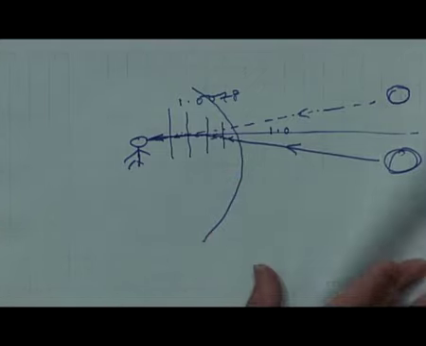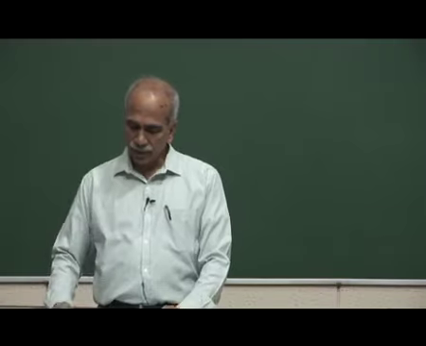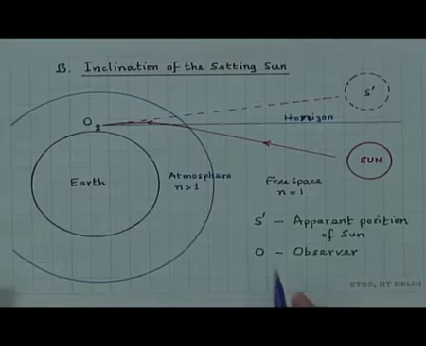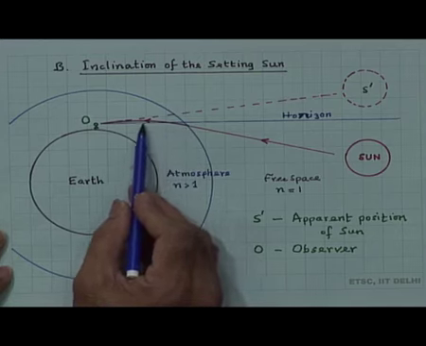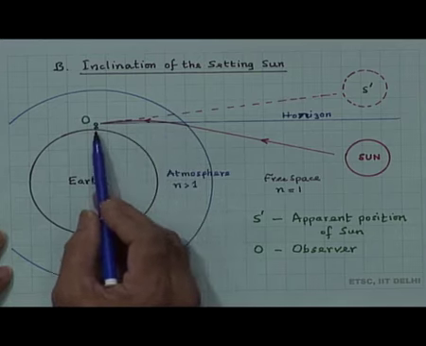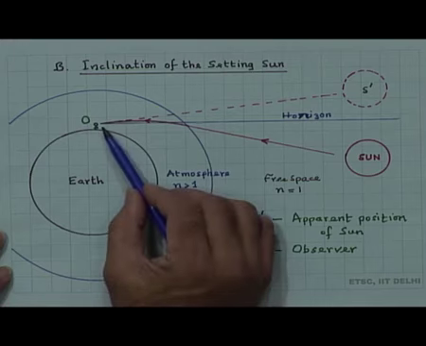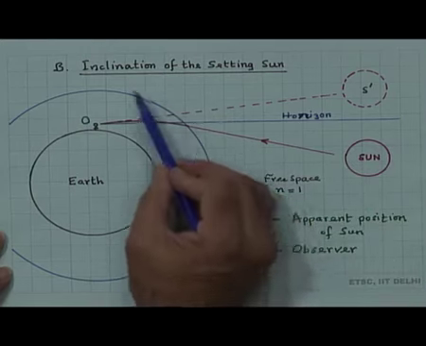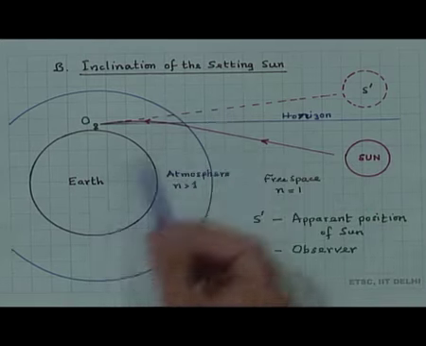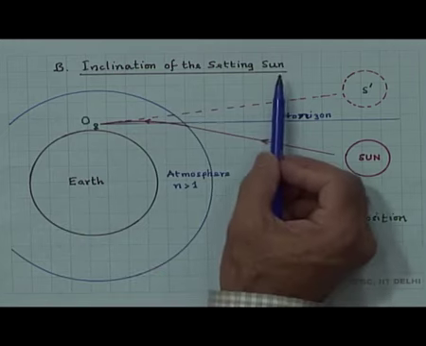So, let me put the pre-drawn neat diagram here. The ray we can see here starts bending continuously towards the observer, and the observer finds it as if it is above the horizon. So, this is what is known as the apparent inclination of the setting sun.